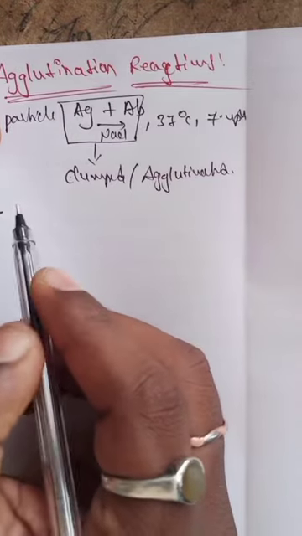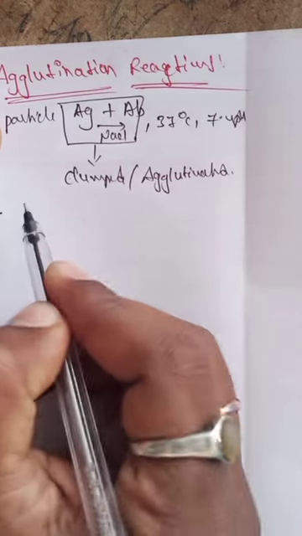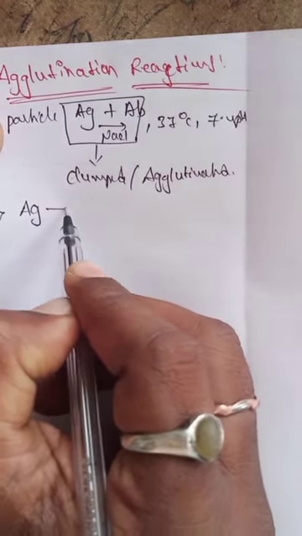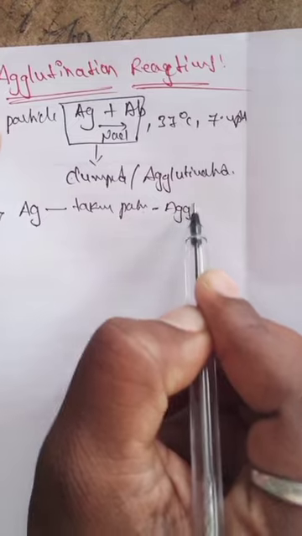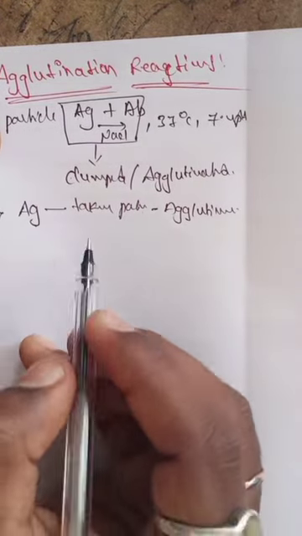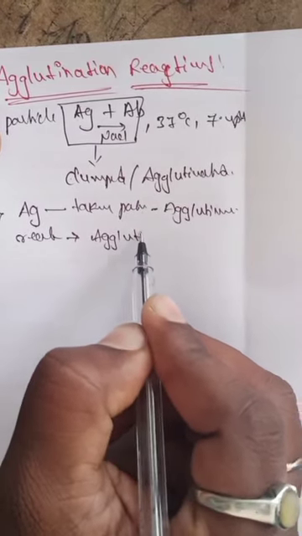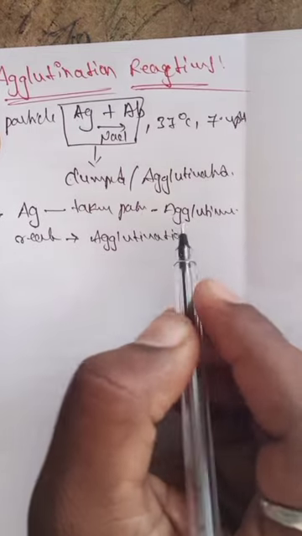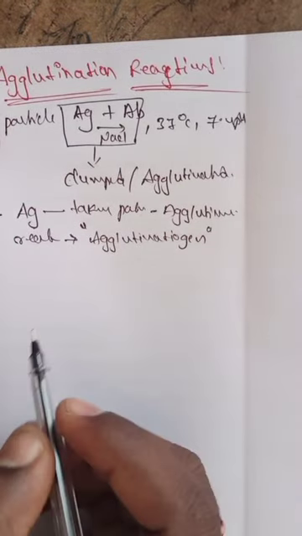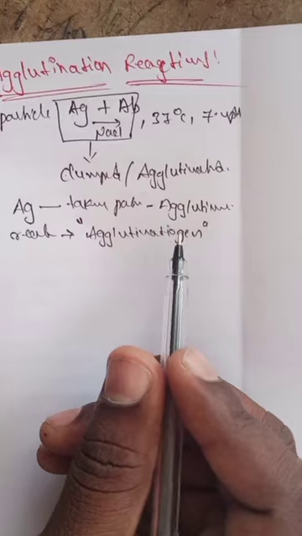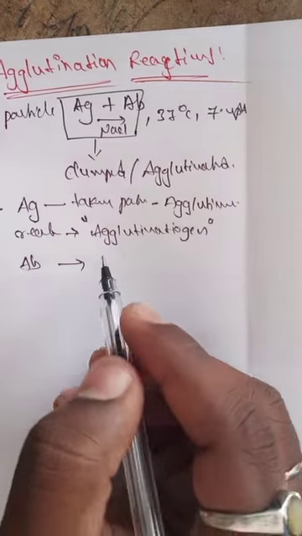In this clumping reaction, the agglutination reaction, two words are used. The antigen taking part in the agglutination reaction is known as the agglutinogen. In the case of antibodies, that which takes part in the agglutination is known as the agglutinin.